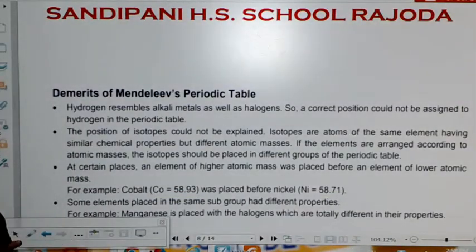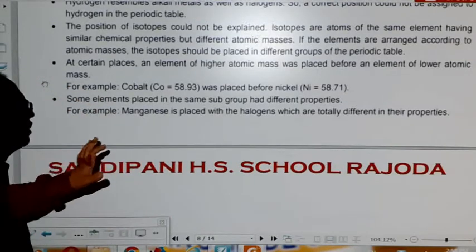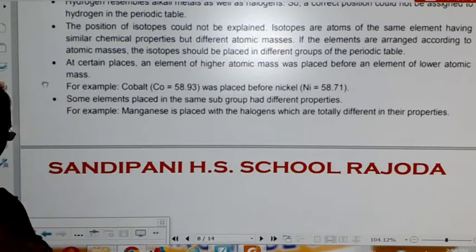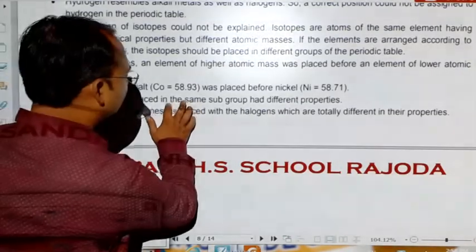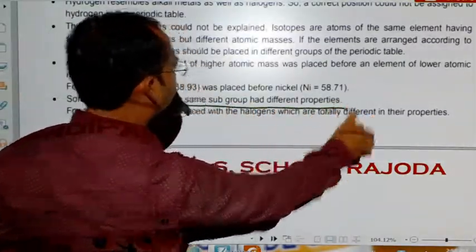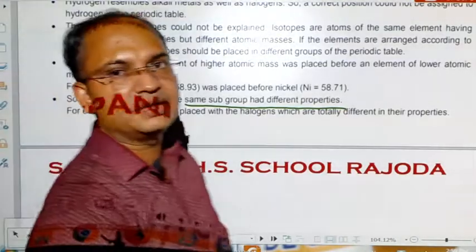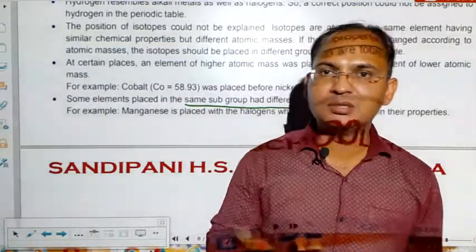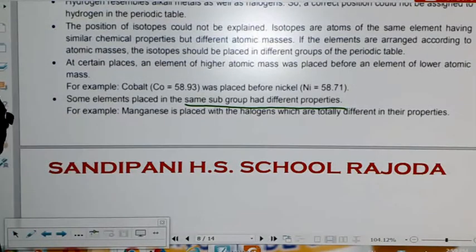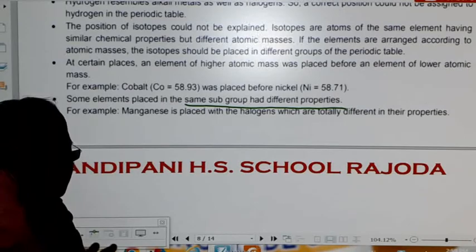Next one is that some elements placed in the same group had different properties. Mendeleev had to put some elements in the same group but they had different properties. For example, manganese is placed with halogens, but manganese has no resemblance in properties with the halogen elements. So these were the main demerits of the Mendeleev's periodic classification of the elements.